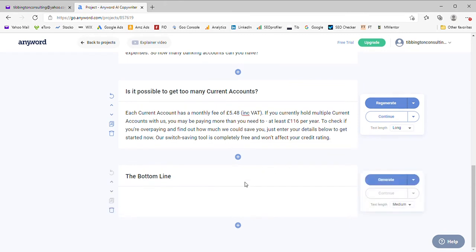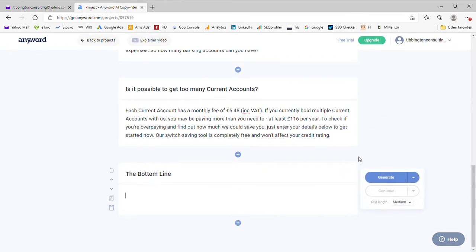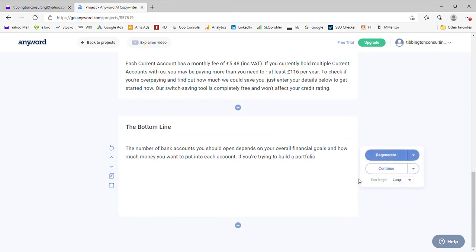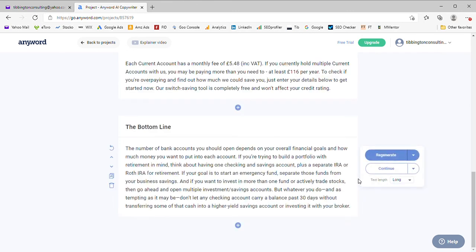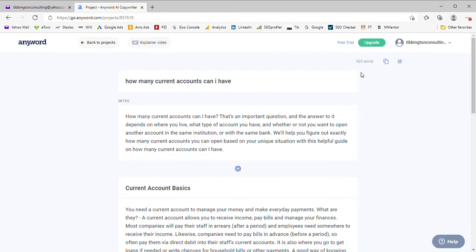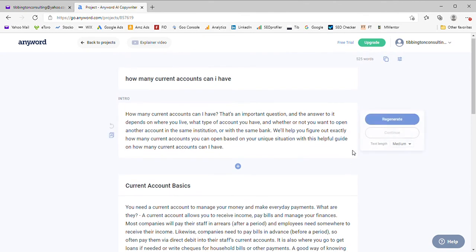And the bottom line, well, this is an all-encompassing one, so I'm just going to again ask it to do a long one, let it generate its own bottom line, which should be a summary of the others, but then we can add our own bits at the bottom line if we're not happy with how that ends up. So there we go. This is actually quite a short blog, so in the real world I'd probably check that it's less than 525 words, so it is saying it's enough.